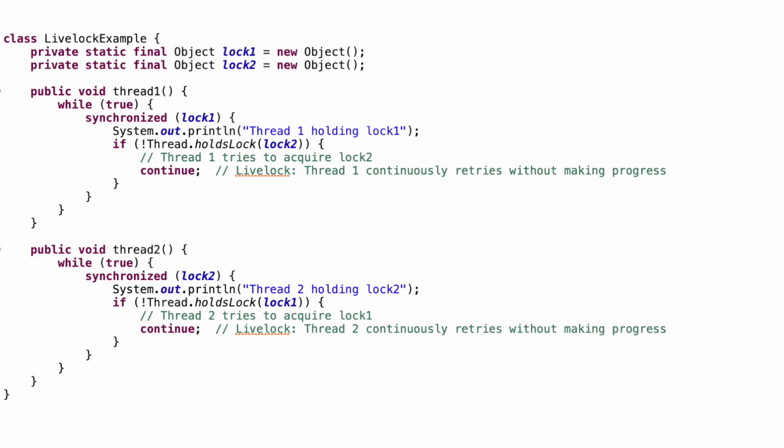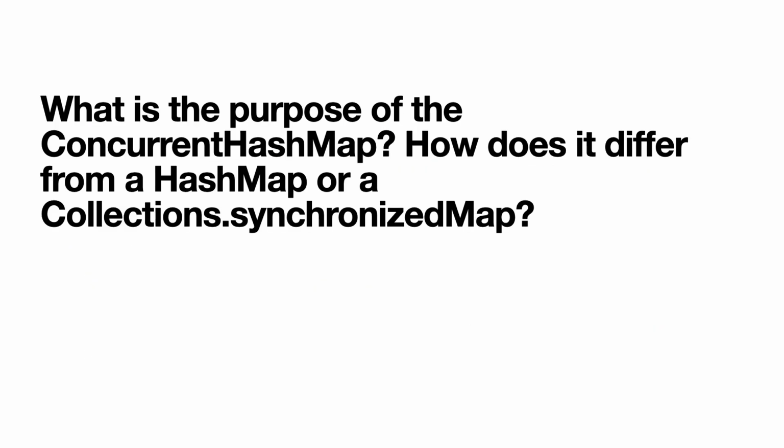Now if both services are continuously locking and releasing resources in this manner, neither service is making progress because each is waiting for the other to release the lock before proceeding. They are actually retrying, but they are stuck in a cycle, constantly giving up the lock and attempting to acquire it again. So this is your livelock. Alright, now let's move on to the next question.